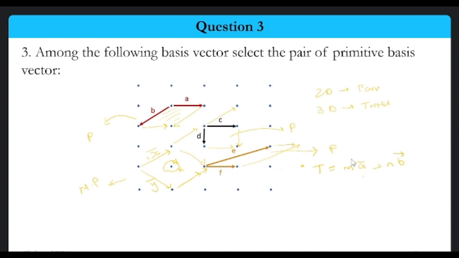If a and b are able to generate all the points, if I am only having one particular point over here, and I'm applying a and b, moving this point in this direction and then in that direction, and generating the entire lattice. If it is able to generate all the lattice points, then we will call it primitive. If it is only able to generate a subset of the lattice points, then we will call it non-primitive in nature. Okay, so I think this part is clear to us.